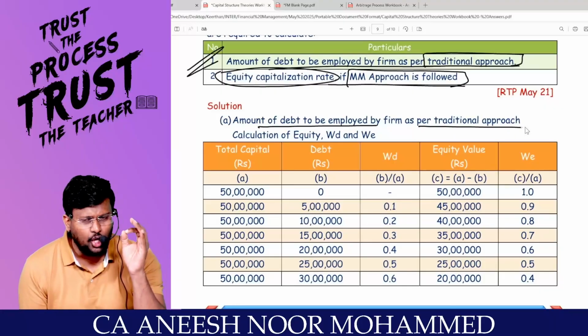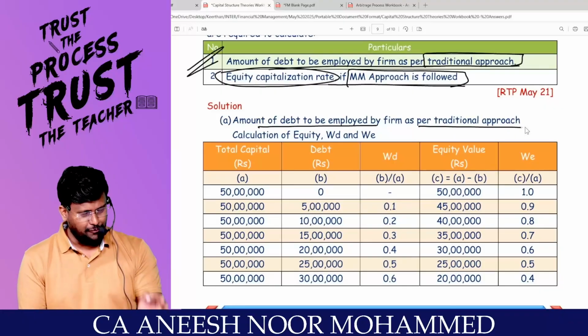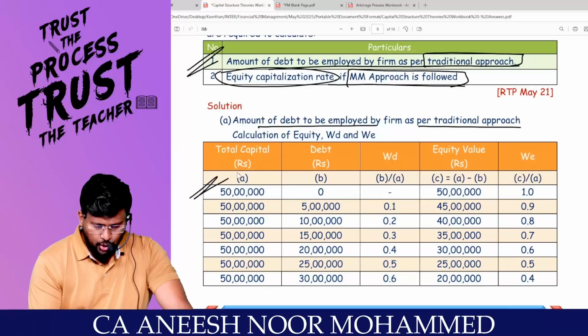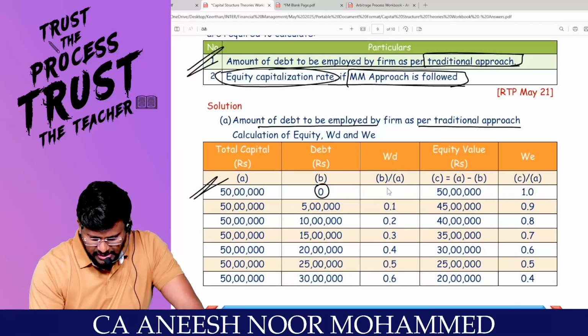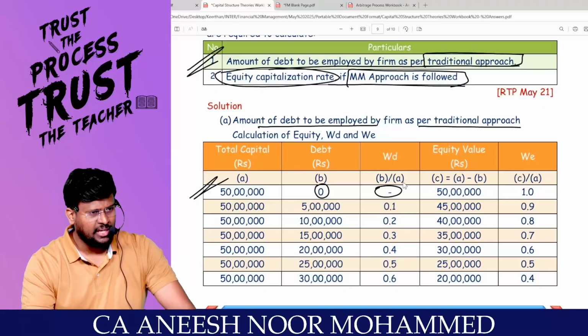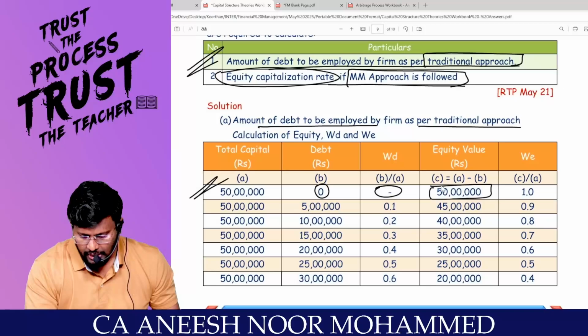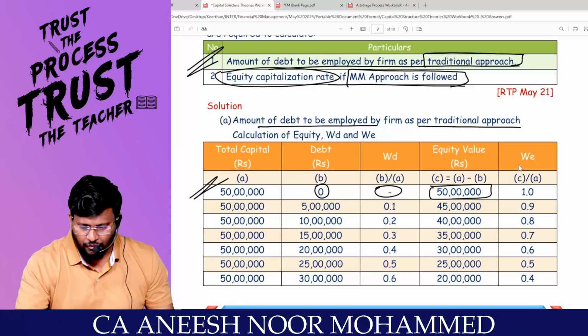That means under every option, we are supposed to calculate the KO and find the option which has the least KO. First, what is the total capital employed? 50 lakhs. In option number 1, there is no debt at all. That means debt divided by total capital employed is 0%. Not even 1% debt is there in the structure. If there is no debt, the entire value represents equity only. That means the weight of equity will be 100%.